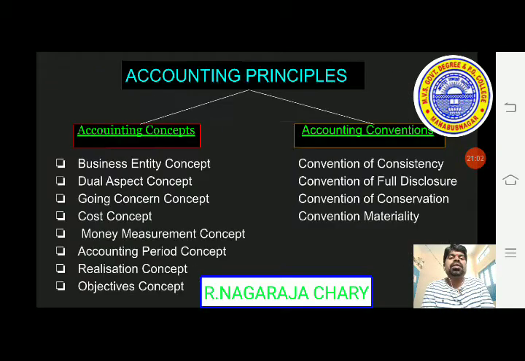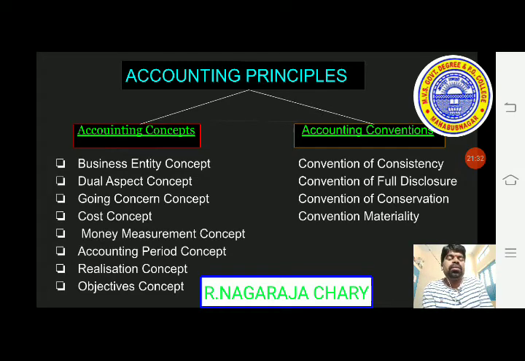One more time we will remind. Accounting principles are classified into two categories, that is accounting concepts and accounting conventions. The concepts: business entity concept, here the business is different from the proprietor. Dual aspect concept: every transaction will have two aspects. These two aspects are to be recorded in the books of accounts. That's why that is the dual aspect concept.